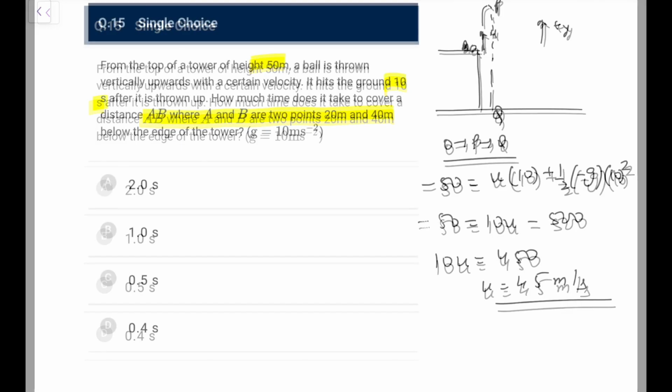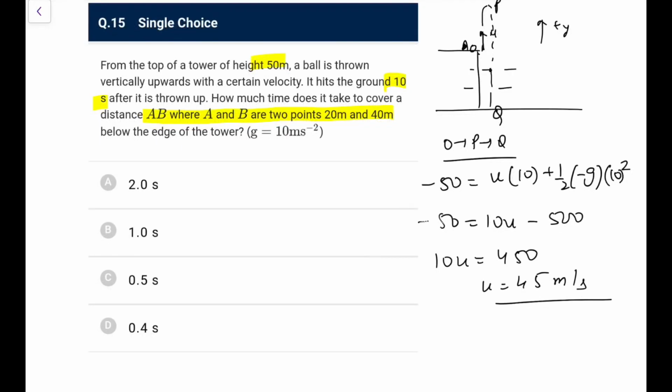Now how much time? These are the points A and B here, 20 and 40 meters down. First of all, let me calculate the time to go from O to A and then O to B, and subtract the 2 times. So for O to A, the same equation we will use: minus 20 would be equal to 45 into T1 minus half g, that is 5 into T1 square, I can write.